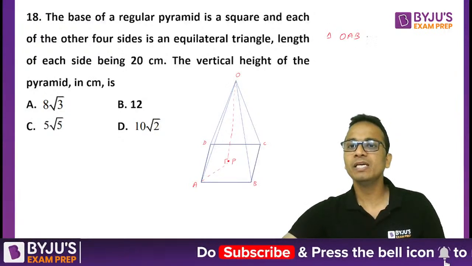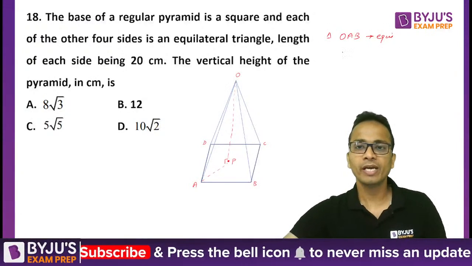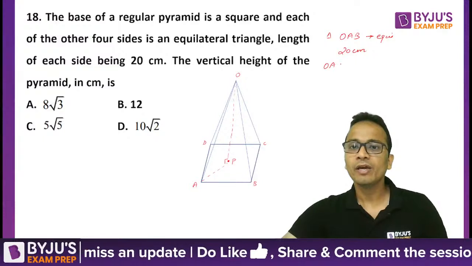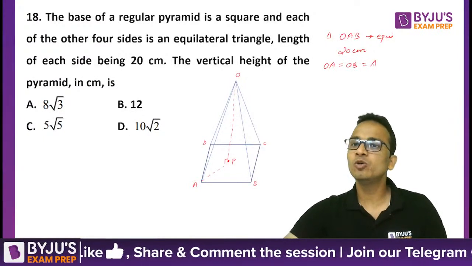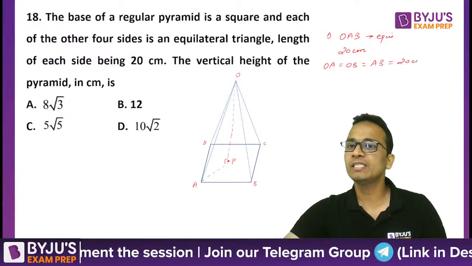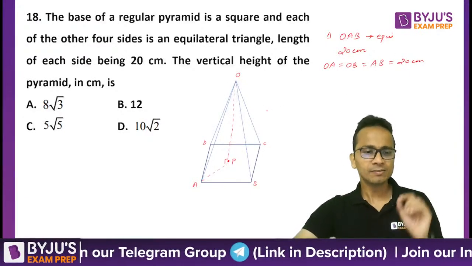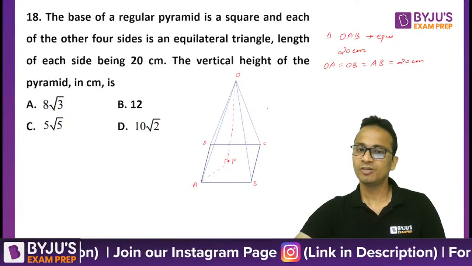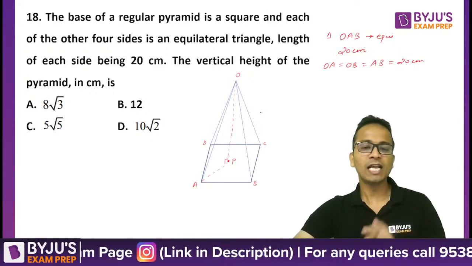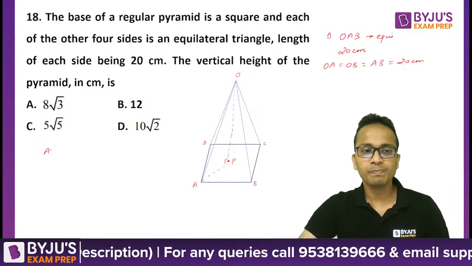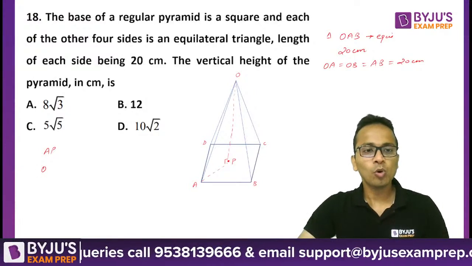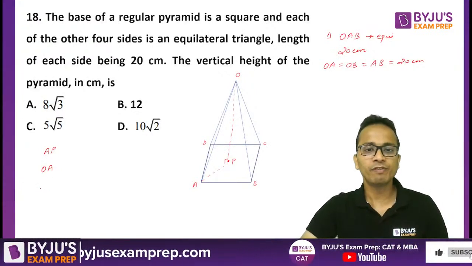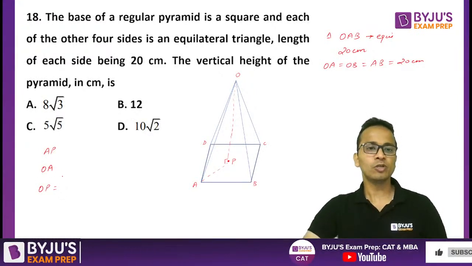Triangle OAB is an equilateral triangle, and each side will be 20 centimeters. So I can say that OA will be equal to OB will be equal to AB, and each of these sides will be 20 centimeters, and hence each side of the square will also be 20 centimeters. Now the only challenge is to find the length of AP. Length of OA is already given, and using Pythagoras theorem we will be able to find the length of OP. Alright, so let's work on that.